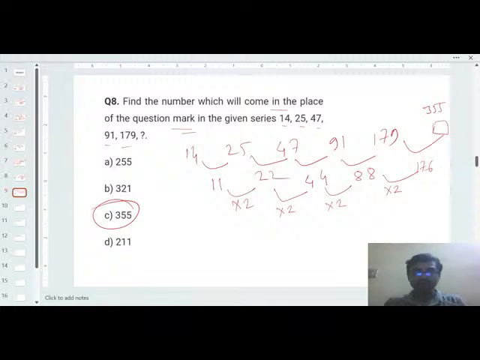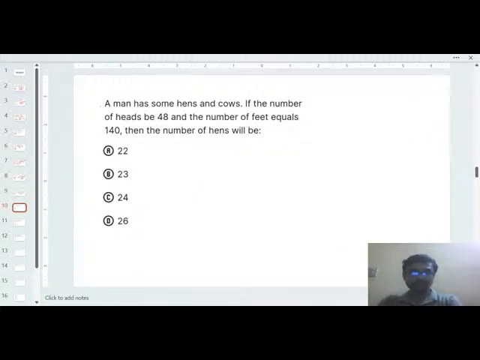Okay, understood how I have done this, 14, 25, 47? At first you have to check the difference in between them, and next you have to go to the second step, that is multiply. So at first plus, then multiply. If required, you have to go to the third stage also. There are some questions where you have to go to the third stage also. Fine. So in this way you can easily solve the numerical problems.